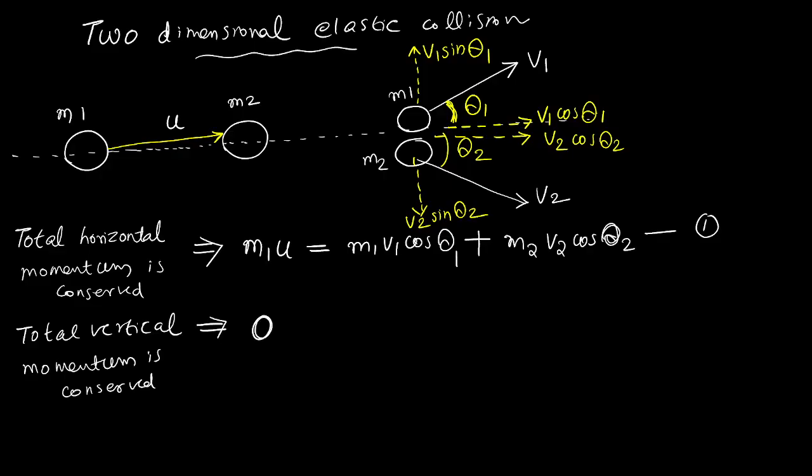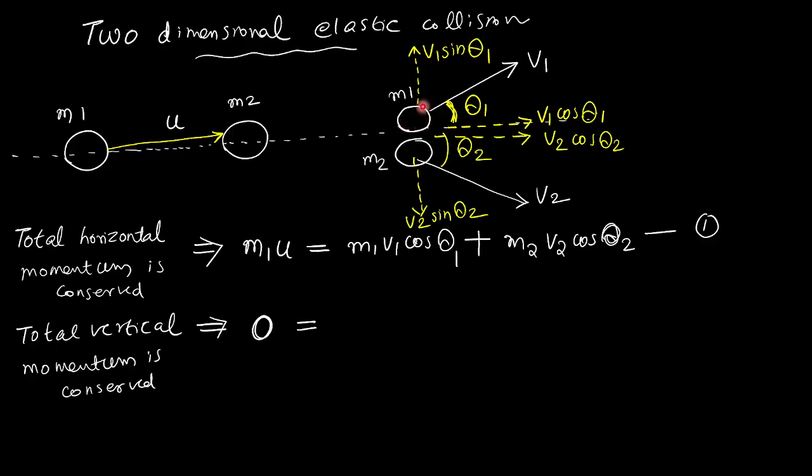So initial momentum is 0, because m1 does not have any vertical velocity. Does m1 have a tendency to move upward? No, m1 is moving in the horizontal direction only, no vertical component. So in the vertical direction, no velocity, so vertically no momentum. m1 does not have any vertical momentum, m2 also no momentum. On the right side, vertical momentum.